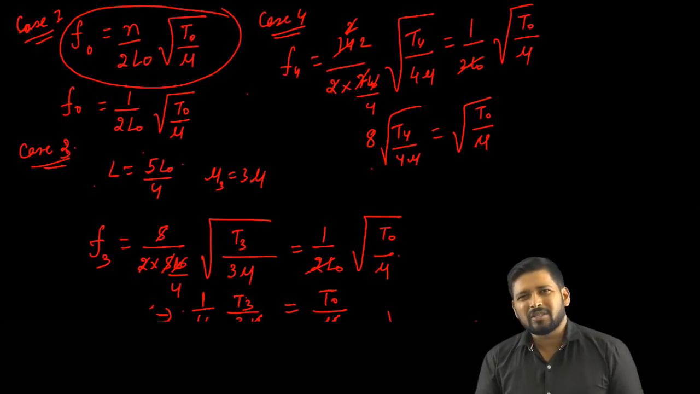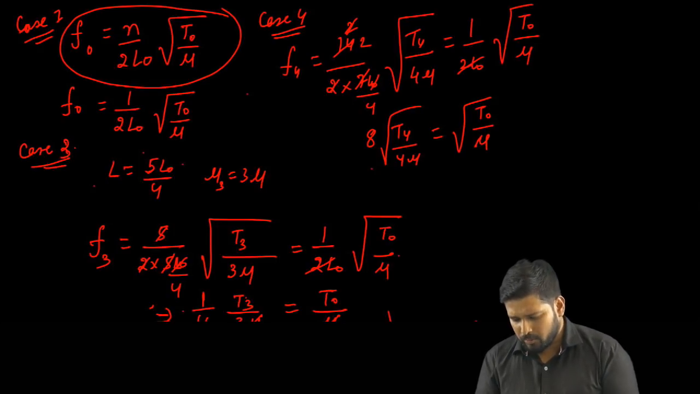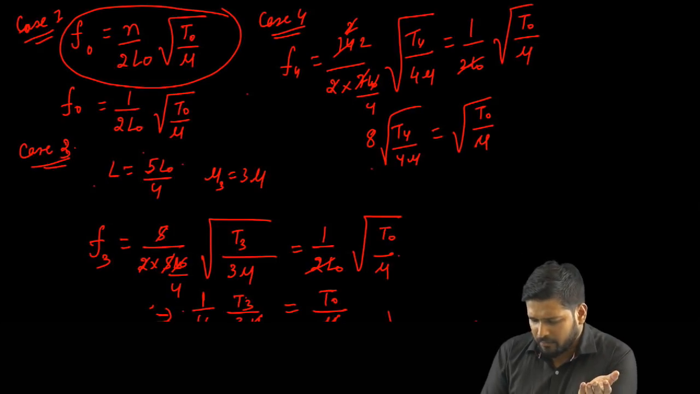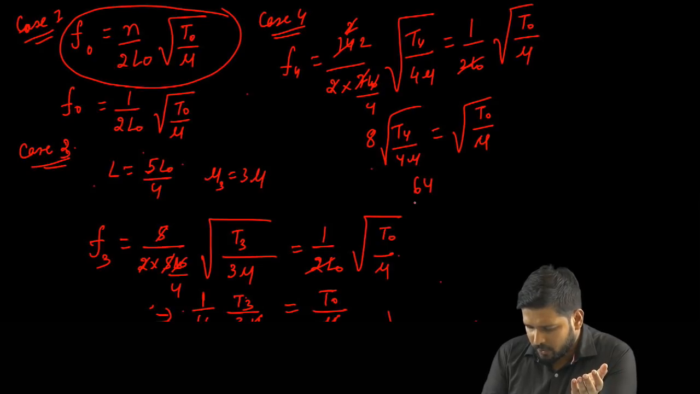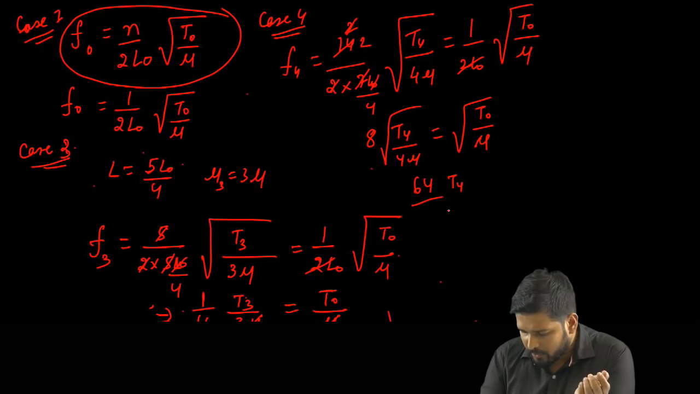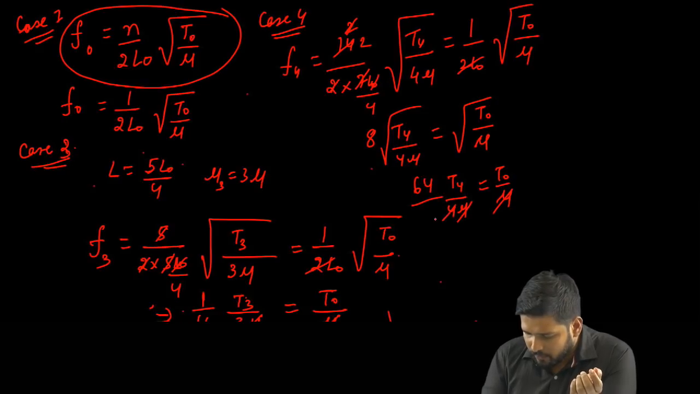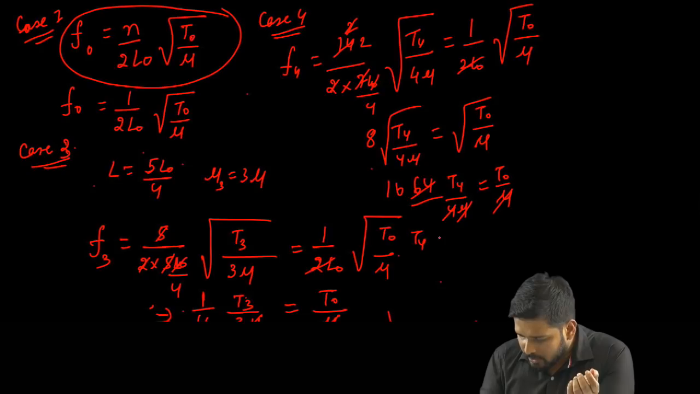Alright, now it's pretty much a child's play. Now if I square both the sides, I'll get 64 times T4 upon 4 nu equals T naught upon nu. So again this nu will get cancelled out, right? T4 will cancel out 16 times, and I get T4 equals T naught by 16.